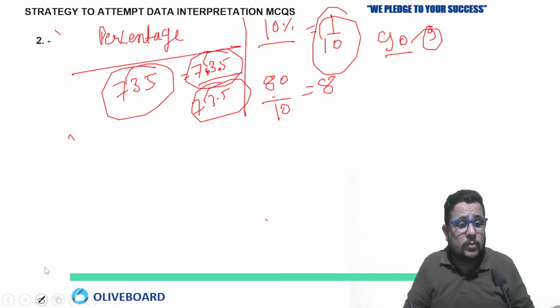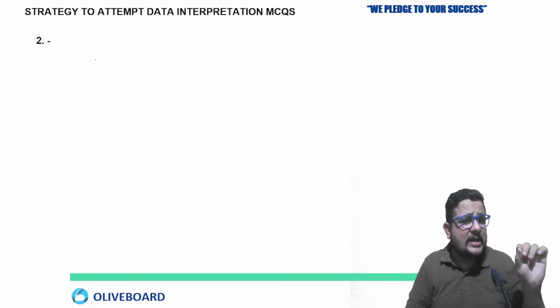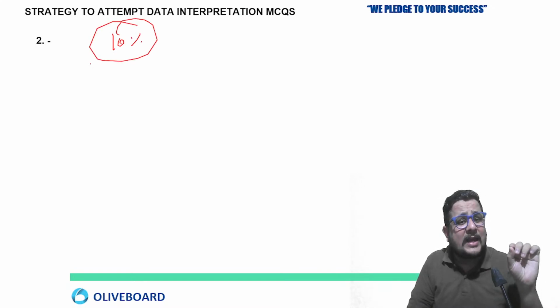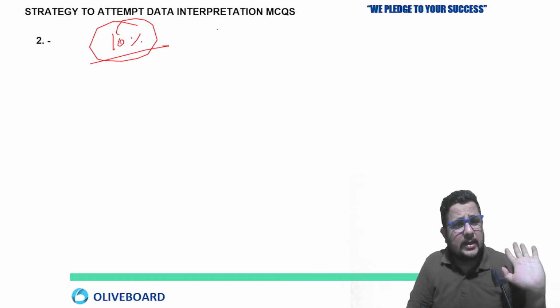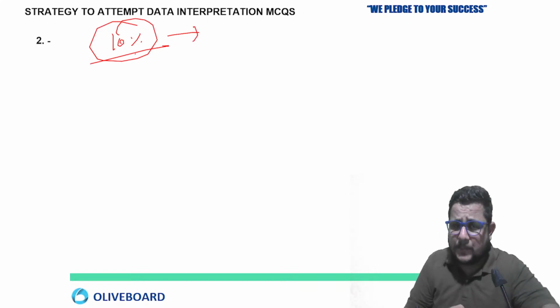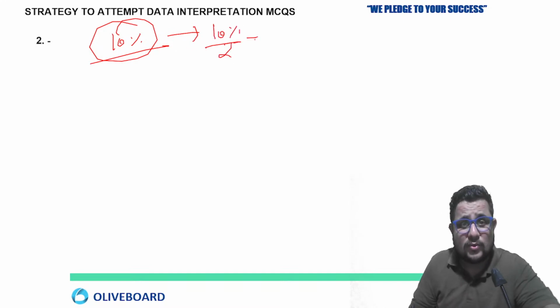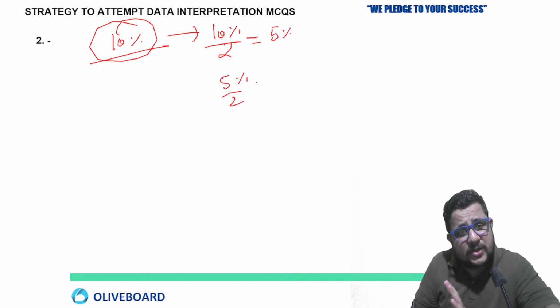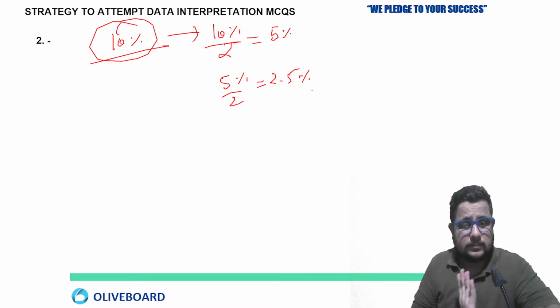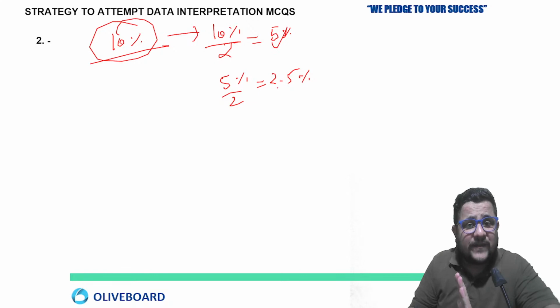But how can you calculate other percentages? I will tell you, with the help of this 10% you can calculate all of them. Yes, it is possible. How? See, 10% is given. Half of 10% is how much? You will say 5%. And 5% divided by 2 is 2.5%. Just see the approach I am telling you. So you can easily calculate 5% and 2.5% of any number.